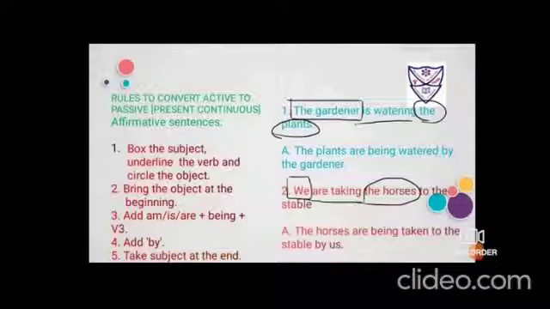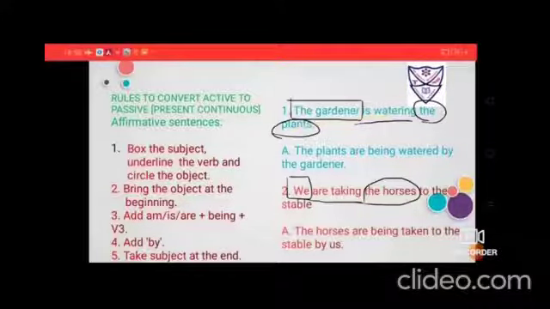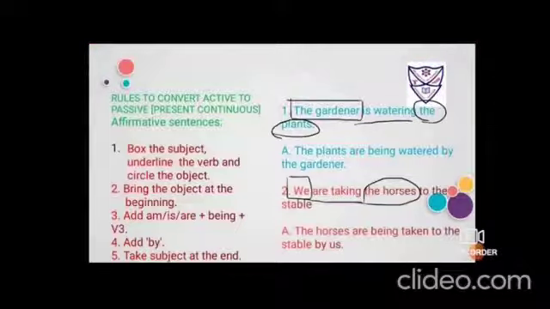Now number 1, the gardener is watering the plants. Whatever these rules are, we'll put them into practice one by one. So first step is to box the subject, gardener, underline the verb, is watering, and circle the object, the plants. Now second step is to bring the object at the beginning. So the plants I have brought. Because it was gardener, they have used is. We have plants now, so I'll be using are.